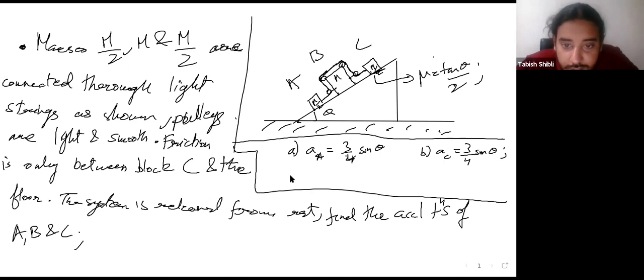Acceleration of B is sine theta, that is option C, and D, you have acceleration of B is equal to 3 over 4 sine theta.